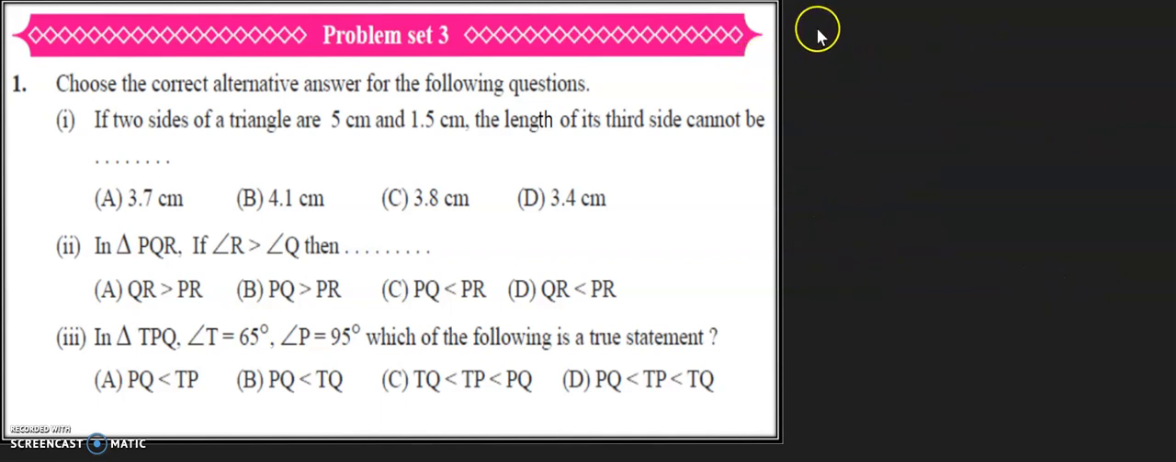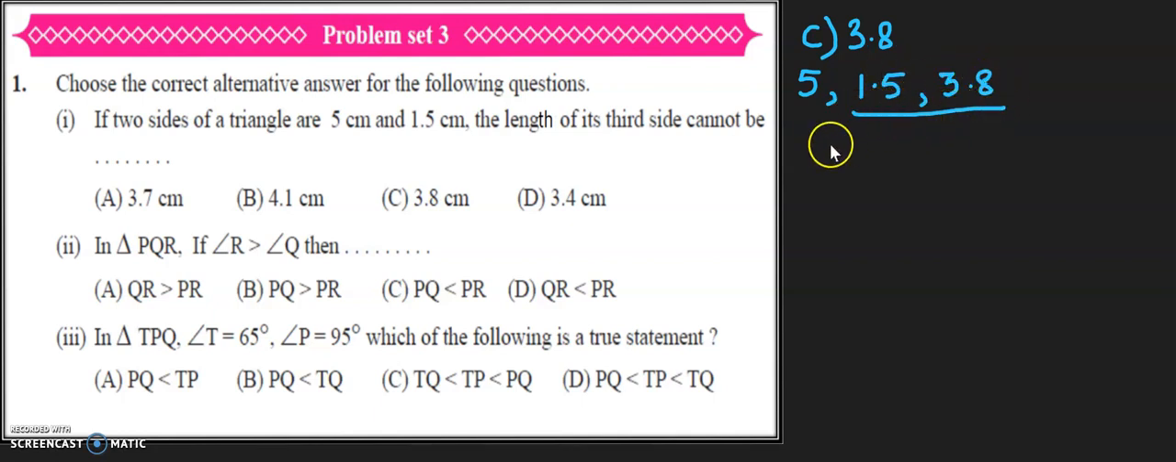So the third option is 3.8. Now when I take 3.8, what will be the lengths? 5, 1.5 and 3.8. So these two are the smaller lengths. When I add 1.5 plus 3.8, you will get 5.3. This 5.3 is again greater than 5. What is this 5? The largest length. So when it is greater, this can be the length.